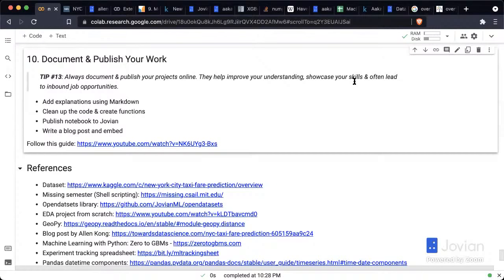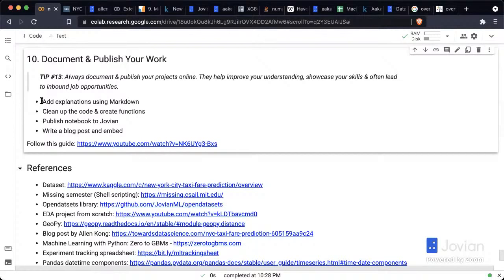And the last thing is that as people read your blogs or you share them on LinkedIn or Twitter or wherever, that will lead to inbound job opportunities for you. People will reach out to you, recruiters will reach out to you, employers will reach out to you. "I saw the project that you did. It looked pretty interesting. We have a similar problem here at our company. Would you be interested in talking?" And you won't believe how much easier it is going to become for you to find opportunities if you consistently write blog posts and publish your projects online.